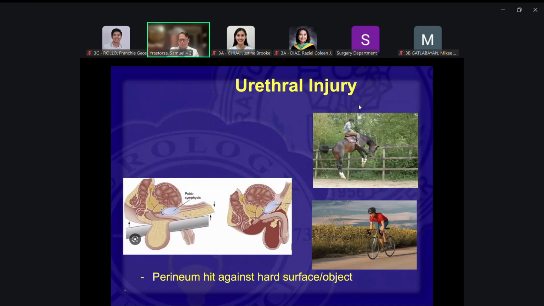When you see skateboarding, they jump onto these rails, they fall, they hit their perineum against the rail. Every time I see that, urethral injury. So that is a straddle injury. That's how the urethra usually gets injured.